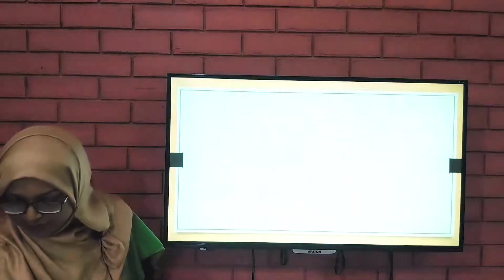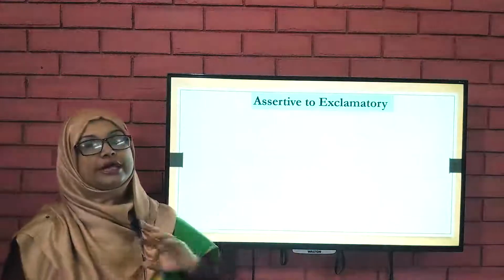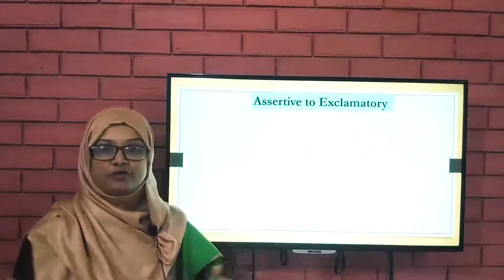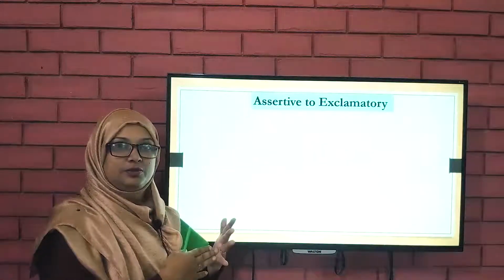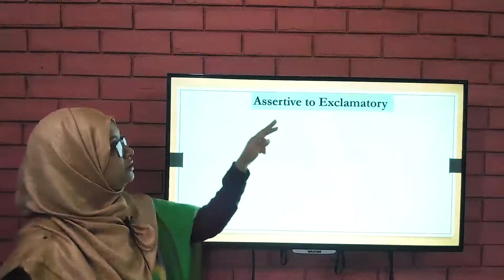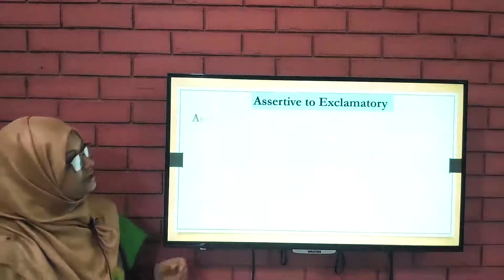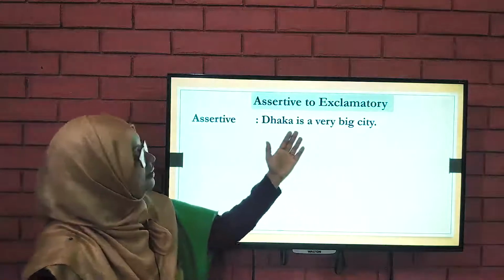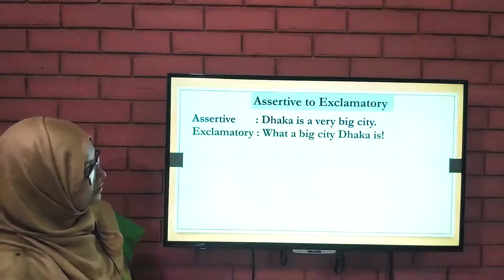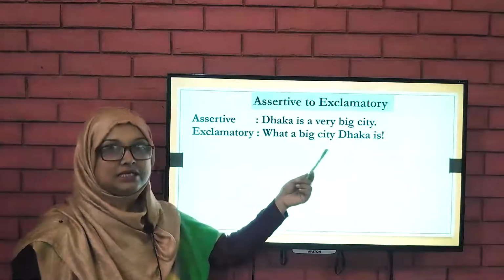Let's move to our next sentence type, that is assertive to exclamatory. Okay, dear students, before that, can you say what we have talked about so far? We have talked about assertive to interrogative, assertive to imperative. Now, the last part of today's class, that is assertive to exclamatory. Here is the sentence. Assertive: Dhaka is a very big city. And the exclamatory sentence, what would it be? What a big city Dhaka is.